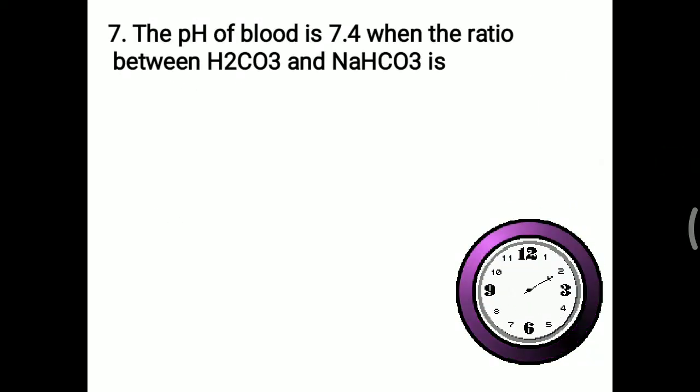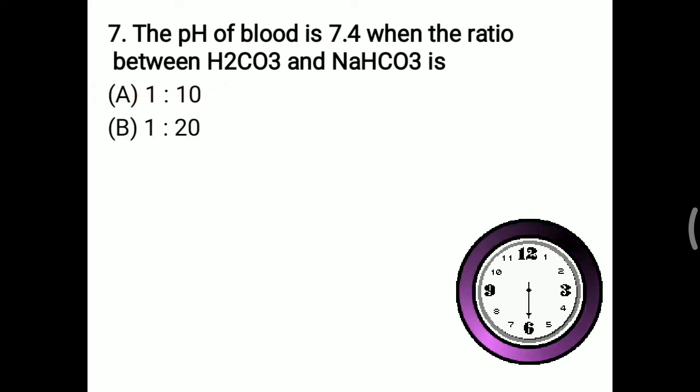Further, the pH of blood is 7.4 when the ratio between H2CO3 and NaHCO3 is? You have to know that ratio, but simply, 7.4 is the normal blood pH, and the most important buffer at that time is the bicarbonate buffer, which is the most important for maintaining our pH of 7.4. So what about the ratio: 1 in 10, 1 in 20, 1 in 25 or 1 in 30?